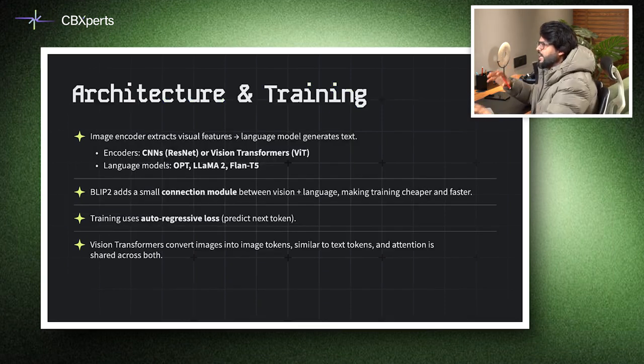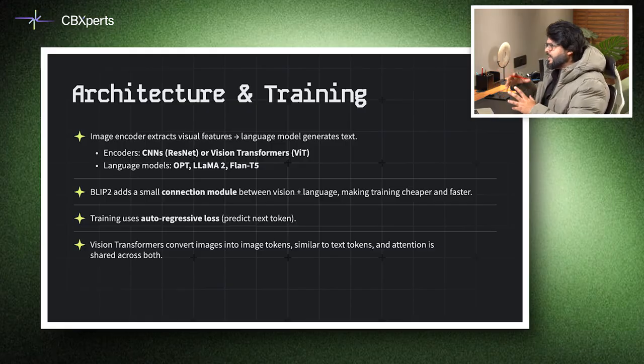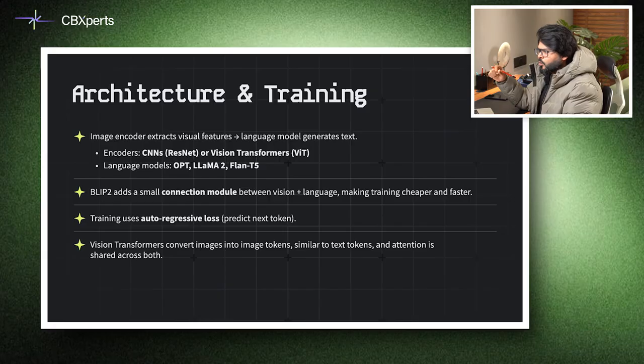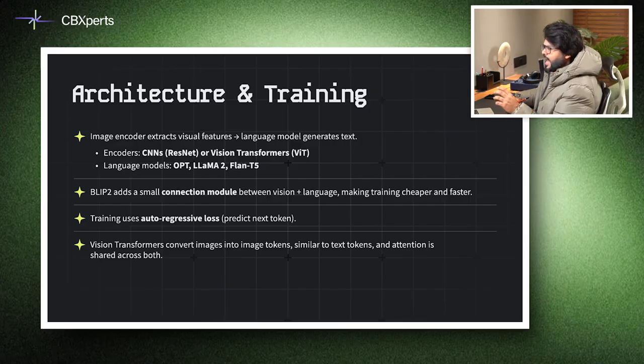Now, if we look at the architecture and the training of multi-modal models, these LMMs typically consist of an image encoder and a language model. Encoders use a convolutional neural network like ResNet or a Vision Transformer to extract visual features. The language model can be OPT, Llama 2, or Flan-T5, or Llama 3, whatever.